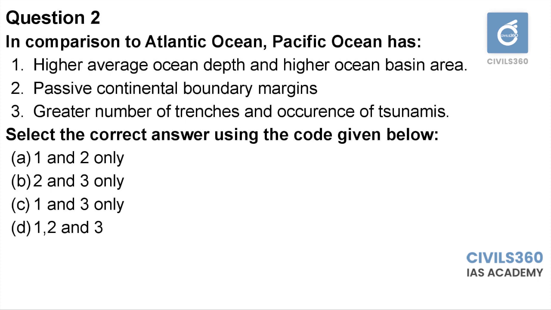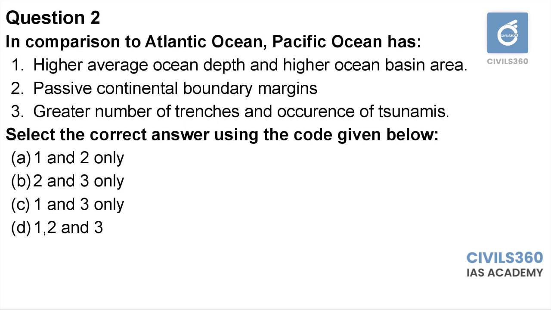Second statement, passive continental boundary margins. We know that Pacific Ocean is a very active zone in terms of plate tectonics. So a large number of volcanoes and earthquake zones are located here. So Pacific Ocean is not a passive continental ocean margin. So second statement is incorrect. By using that itself, you can eliminate 3 options and you can reach option C, 1 and 3 only.